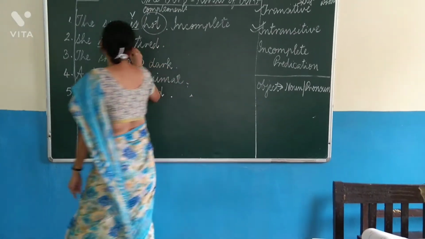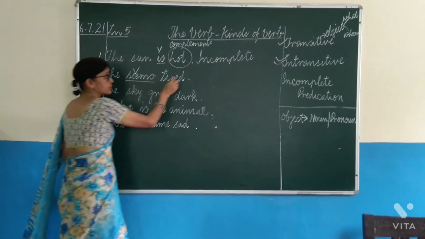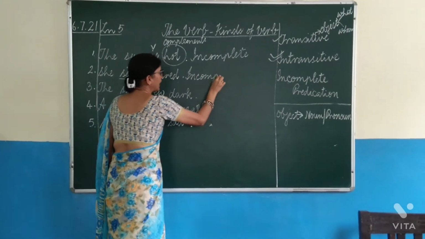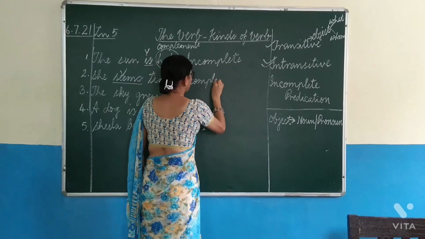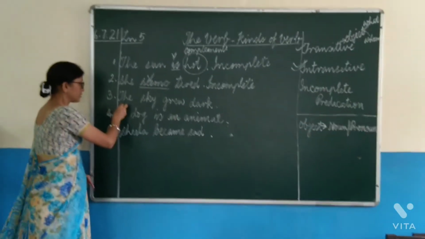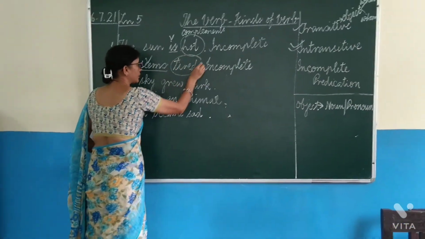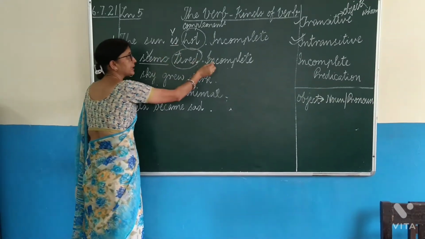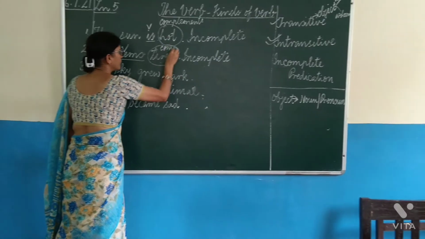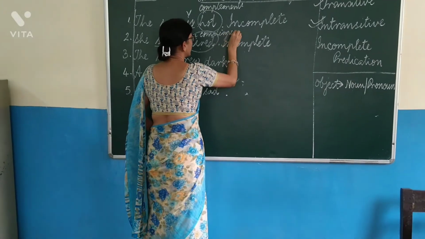And when a verb needs a complement to make complete sense, that is called verb of incomplete predication. Without that, the predicate is not complete. Next, the sky grew dark. One more thing, children. These are not words. These are verbs. Verbs are incomplete. Okay? This is a complement. In case of intransitive verbs, these are complements.